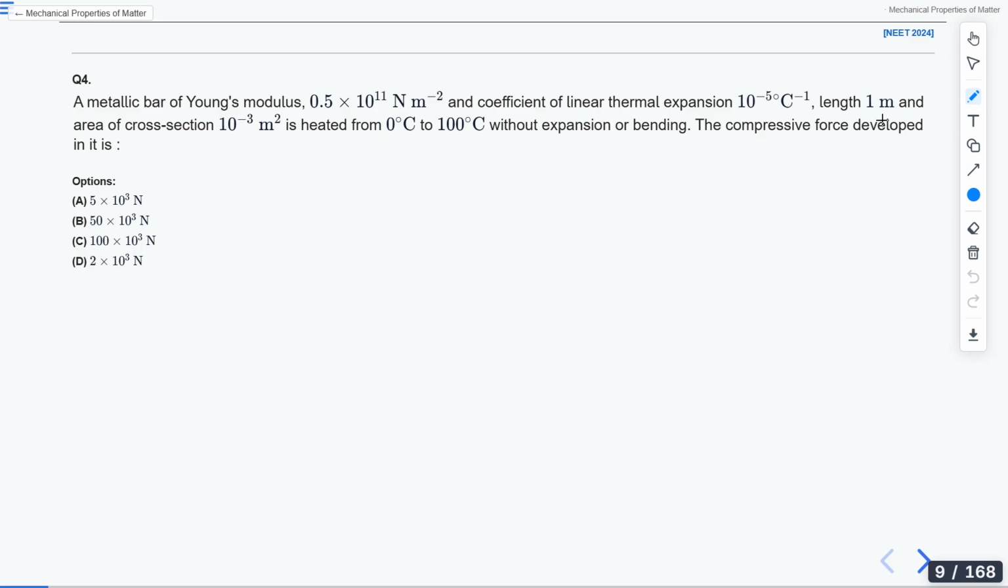This was asked in NEET 2024. Okay, another recent year question. I will read the question for you and make you understand.